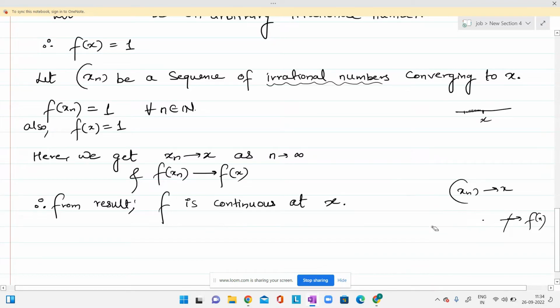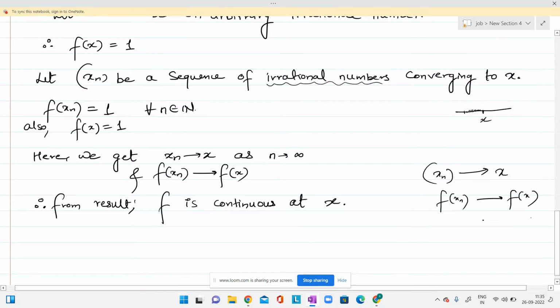In fact, what we require is any arbitrary sequence converging to x, such that f at xn is also converging to f at x. Then only we can say that f is continuous at x.